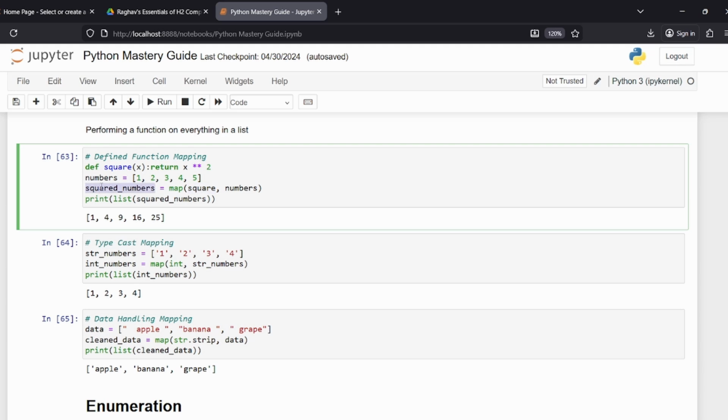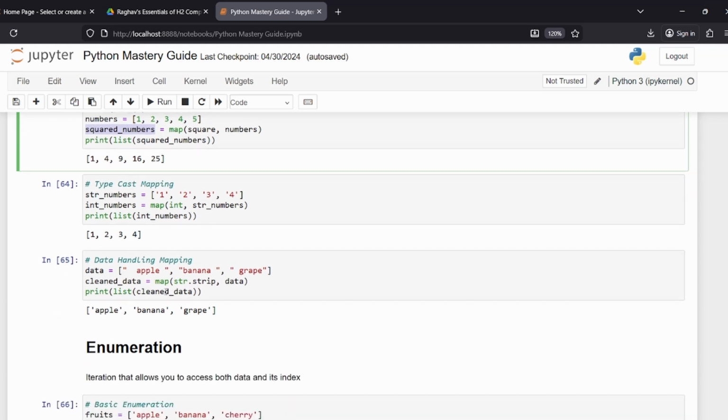And then you store the final result in squared numbers, or you can choose not to do that, it's up to you. And if you format it to a list and you print it out, this is what it's going to look like. Now we have typecast mapping. I highly recommend you learn this one because it's actually very useful.